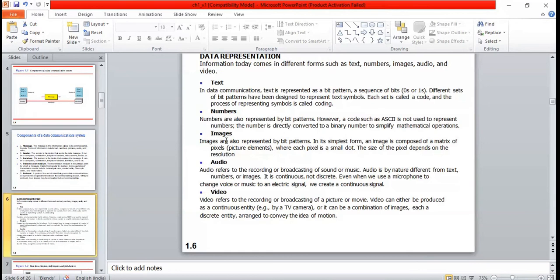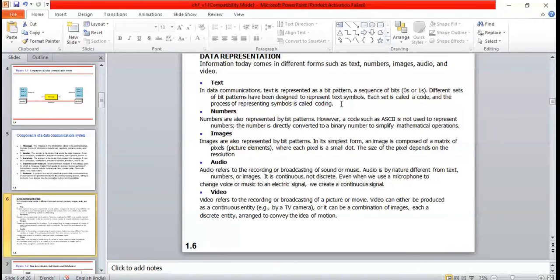So text, numbers, images, audio, and video. These are the different data representations we are going to use for data communication. So here, text means what? It can be plain text, but when it is transmitted, it will be converted into a sequence of bits. You already know the computer system won't understand plain text. It has to be converted into binary, zeros and ones. Different sets of bit patterns have been designed to represent the text symbols. Each set is called a code, and the process of representing symbols is called coding.